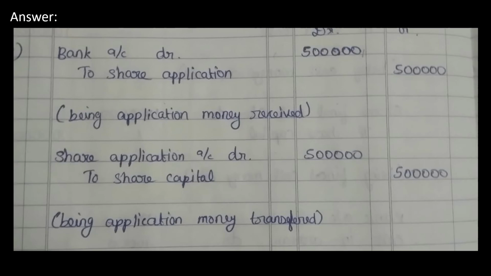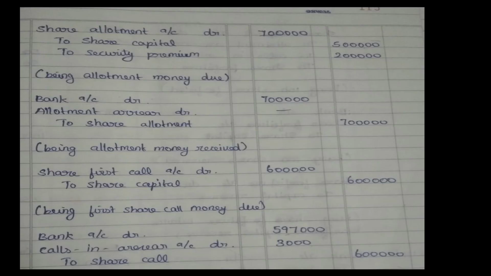Bank application 5 lakh, then application to share capital 5 lakh again. Then next one, your allotment money. Allotment money is 70 lakhs. Then for calls in arrear, that is my call money due. For call money due, share first call to share capital, that is 6 lakh. Out of 6 lakh, we received only 5,97,000, which means 30,000 is in arrear. Next, we'll go to the next slide now.